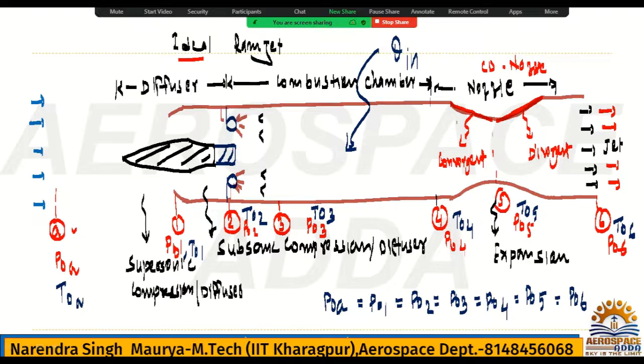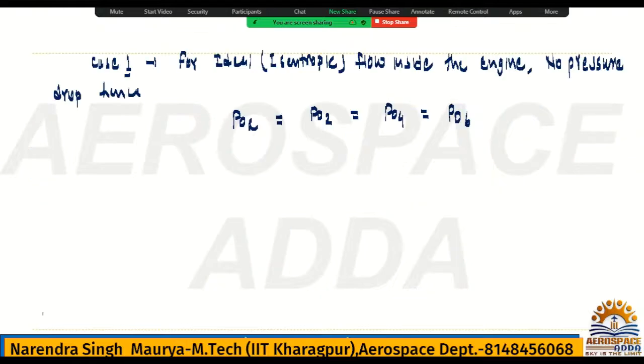Why? Because P naught 3 or T naught 3 is what? Nothing, there is the flame holder only, and similarly the 5 value is the throat only. If something is given for the throat, then you have to use numbering for that, otherwise you leave it. But the standard numbering I have given, you can use what is required. So this is the first outcome from case 1. You need to remember this.